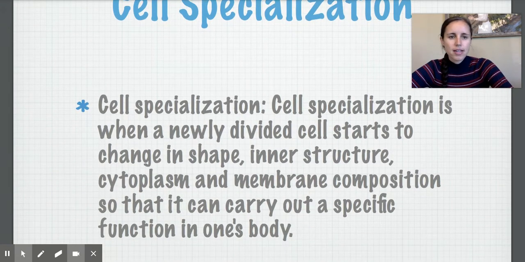So let's define cell specialization first. It's when a newly divided cell starts to change in shape, inner structure, cytoplasm, and membrane composition so it can carry out specific functions in one's body.